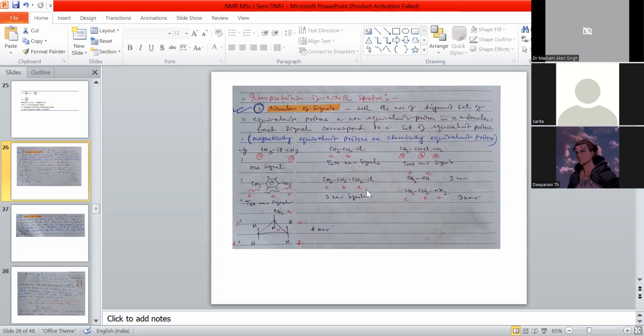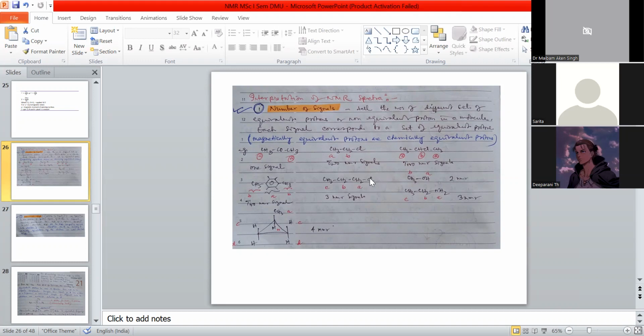We have another example. This is CH3, CH2, CH2, Cl, which is chloropropane. Here we have three different protons. This CH3 and this CH3 may seem the same, but the environment is different. In the right wing we have an electronegative atom, and in the left wing, another group.